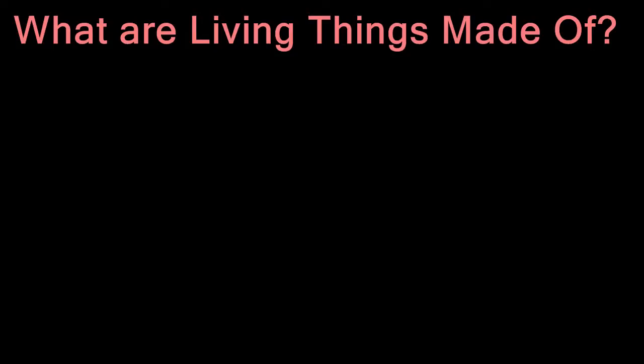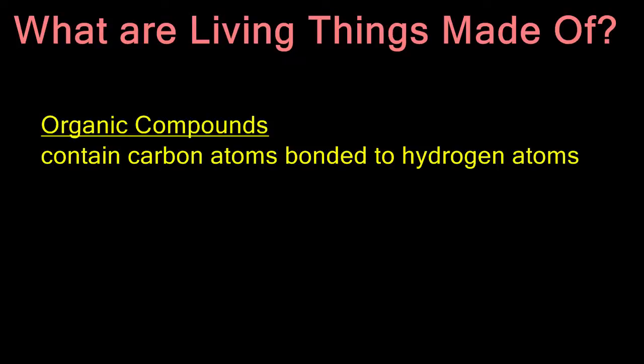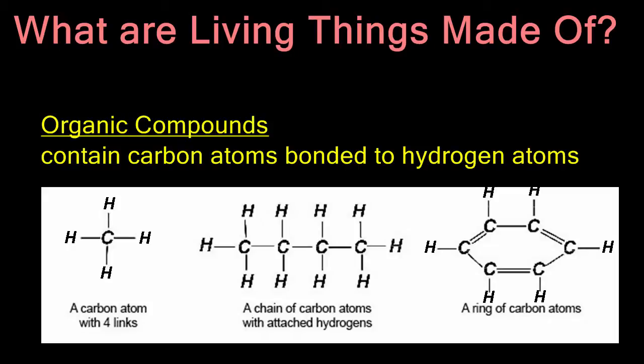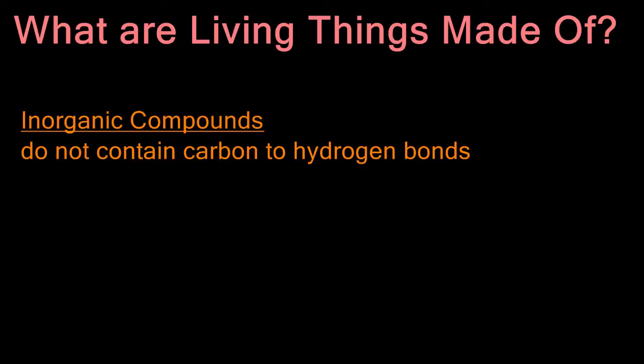When two or more elements combine, compounds are formed. The compounds of life are called organic compounds. Organic compounds contain carbon atoms that are bonded to hydrogen atoms. These are some examples of organic compounds. You can see the bond that is represented by this little line between hydrogen and carbon.